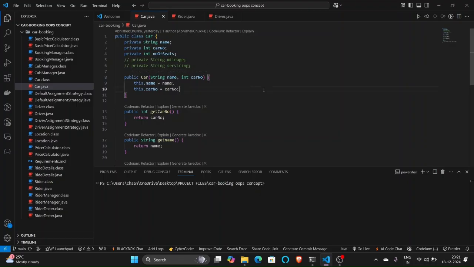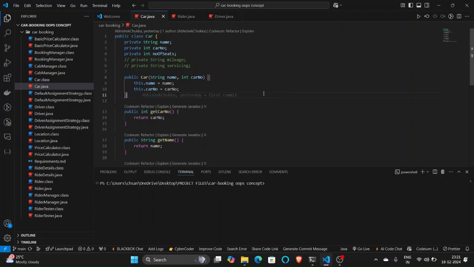Now let's dive into the classes. We had several classes that implement various functionality, but the car class, the rider class, and the driver class are the foundational classes for this low level design. Now let's dive into the solution which we had created.